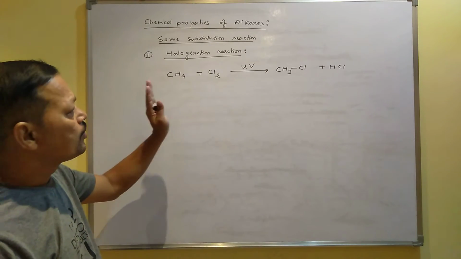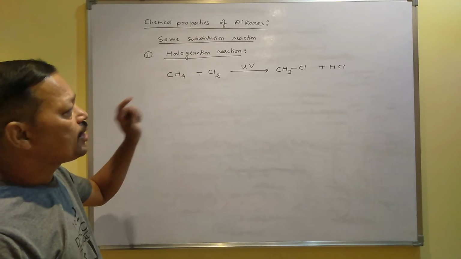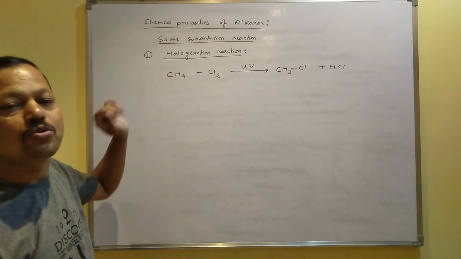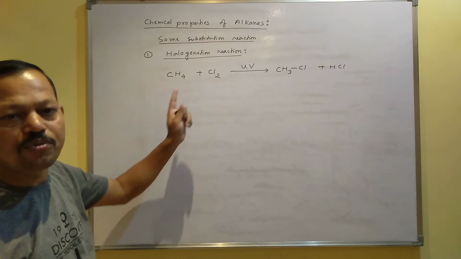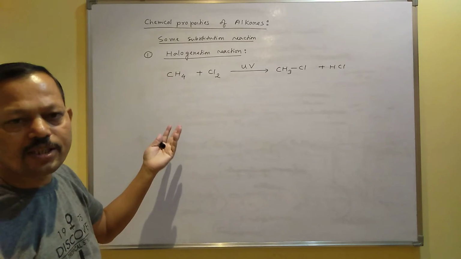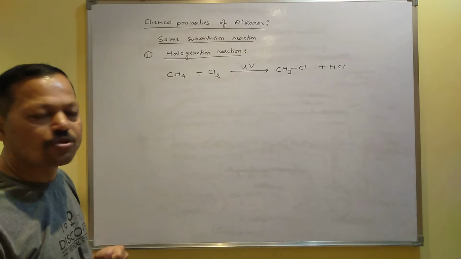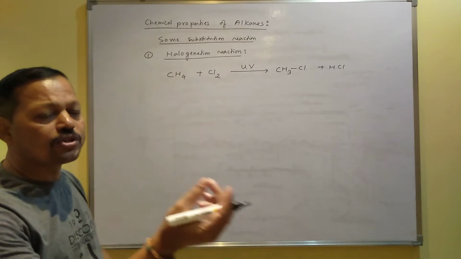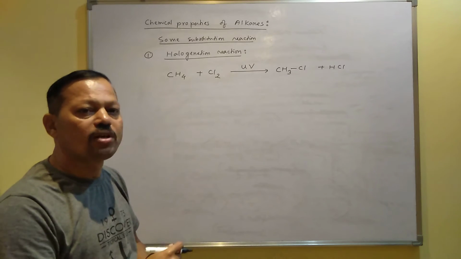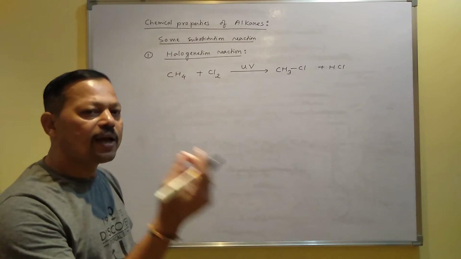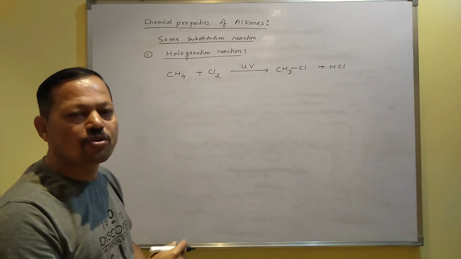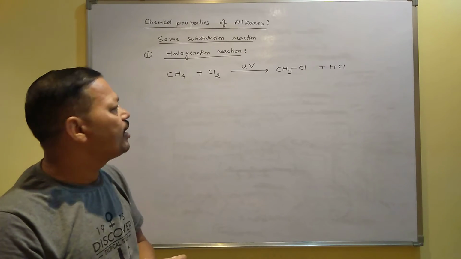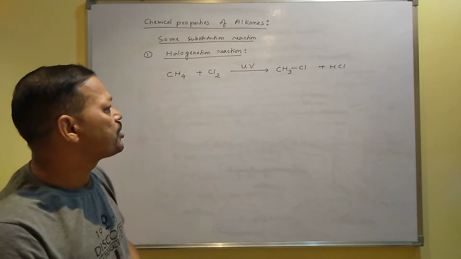So if you want to classify this reaction, yes, this is a substitution reaction, but what type of substitution? Is it electrophilic substitution, nucleophilic substitution, or free radical substitution? There are three types of substitution. When a positive ion replaces another positive, it is called electrophilic substitution. When a negative ion replaces another negative, it is called nucleophilic substitution. And when a free radical substitutes another free radical, then it is called free radical substitution.